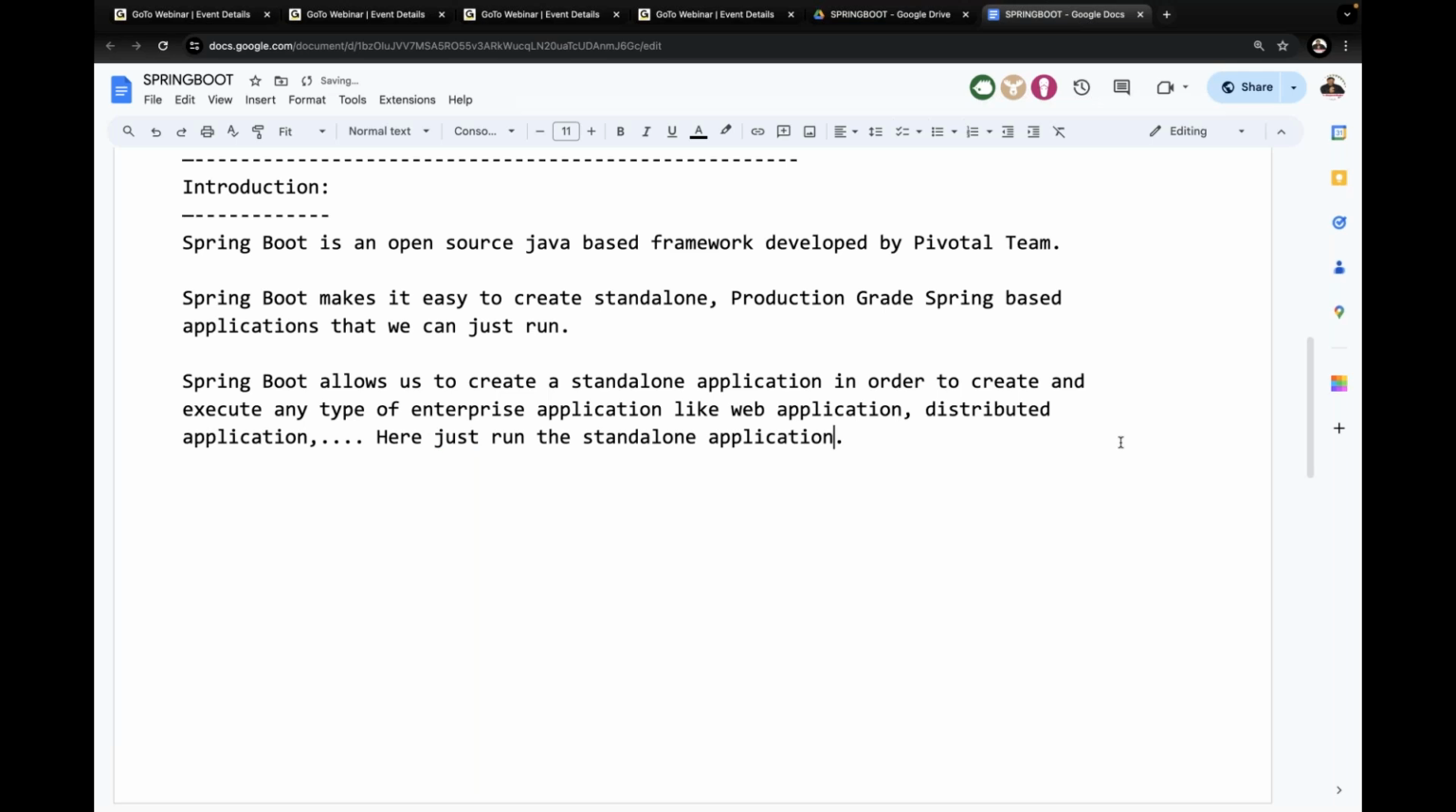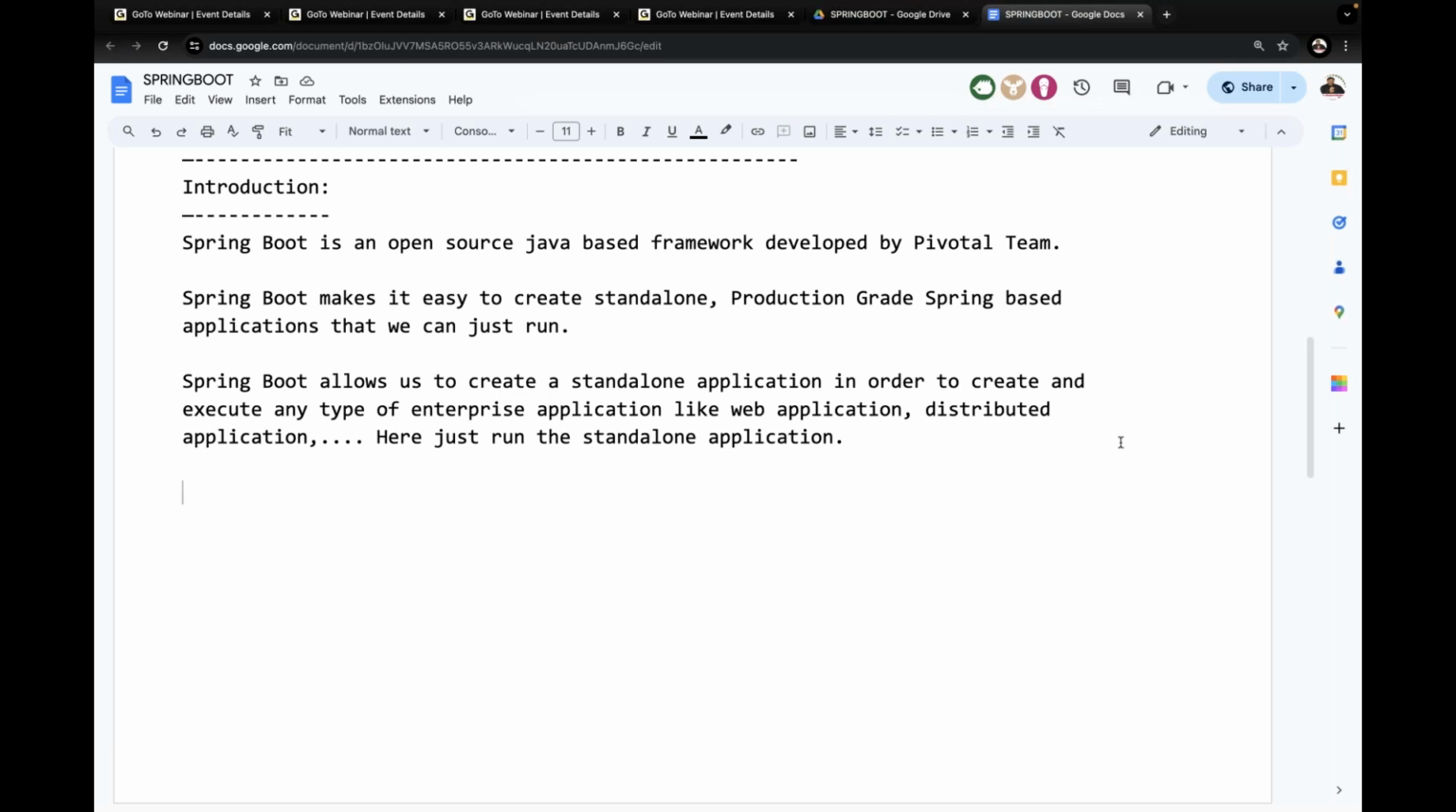Here just run the standalone application, that's it. If you run the standalone application, automatically the enterprise application is going to be started, automatically our application is going to be deployed, automatically the total server side environment is going to be getting ready. Finally, we submit a request to the respective server side application, and we are able to get the response directly.